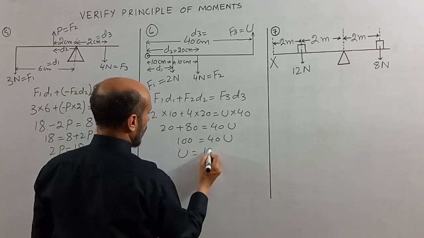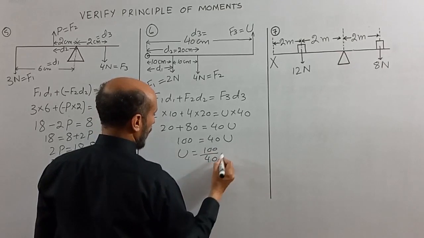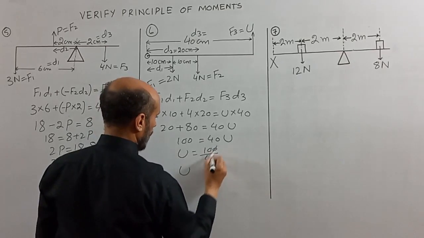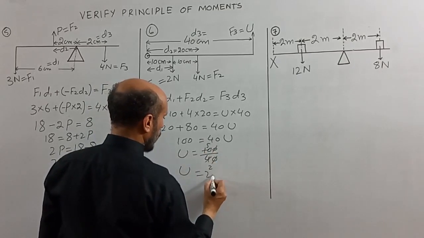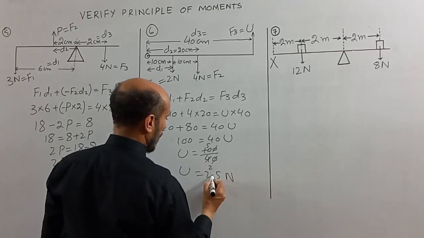U is equal to 100 over 40, is equal to 2.5 Newton.